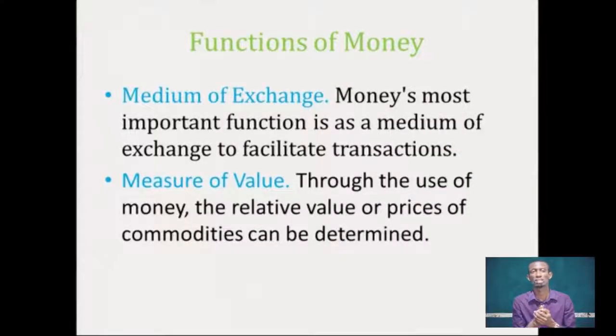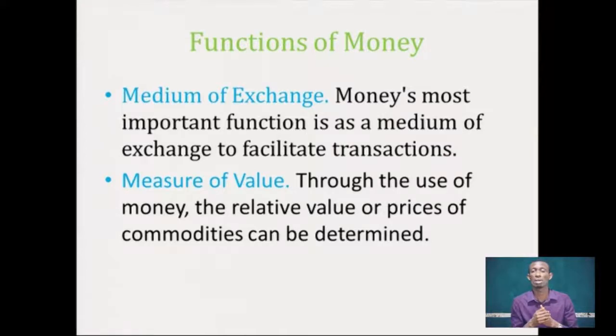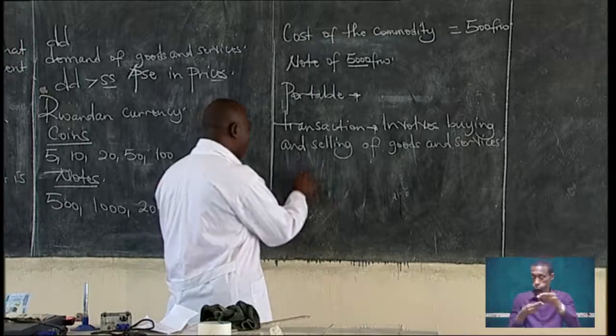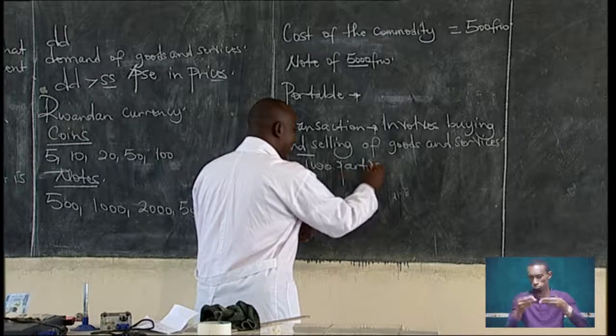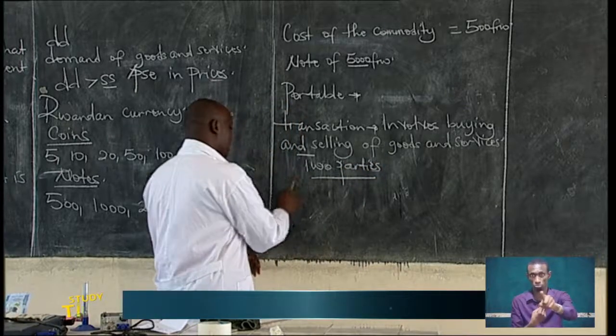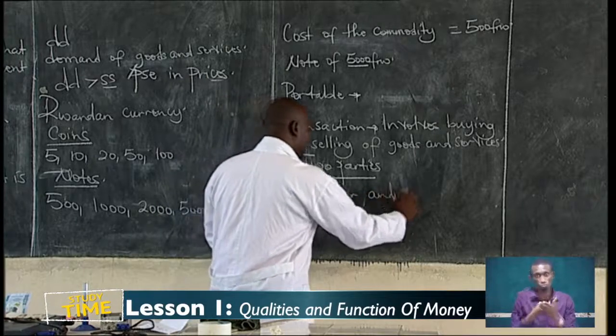If you have money, you're able to obtain the goods or commodities that you want. A transaction involves two parties, a buyer and a seller.